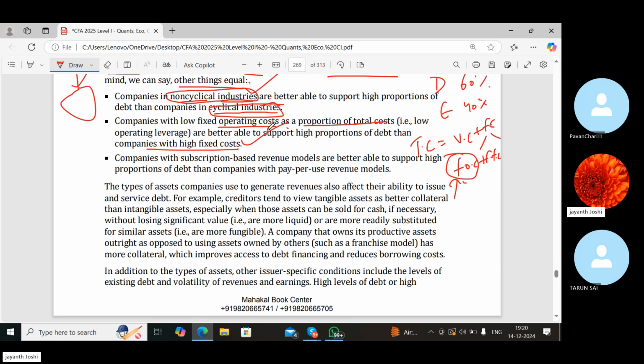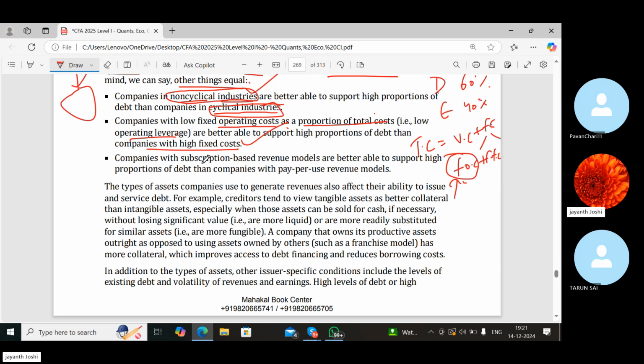So companies with low fixed operating costs as a proportion of total cost, that is low operating leverage, I already told you, are better able to support debt. See, if you have less fixed cost, that is always good for your company, right? Than a company with high fixed cost. See, variable cost is not something to worry about. Variable cost depends upon the activity levels. The higher the activity level, the higher the variable cost. But fixed cost is very dangerous. Whether you perform or you don't perform, fixed cost has to be paid. So it is better you should be performing on a higher scale. That means generating higher revenues, so that this fixed cost would look like peanuts to pay.